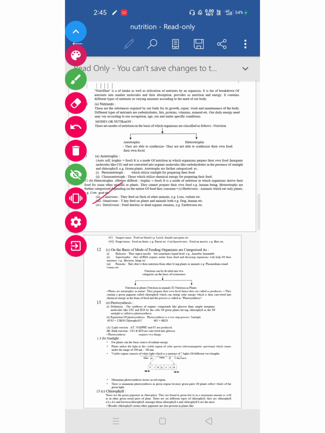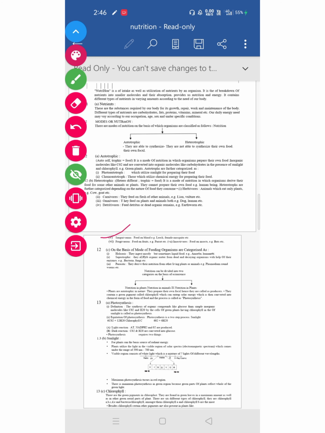Next, the third one is omnivores. Omnivores is the combination of herbivorous plus carnivorous. They feed on both plants as well as animals. We can take the case of us humans. We eat both plants as well as meat. In the case of dogs also, they consume both plants, vegetables, and animal meats. Next one is detritivores. The organisms that feed on dead organic matter or remains. Example is earthworm.